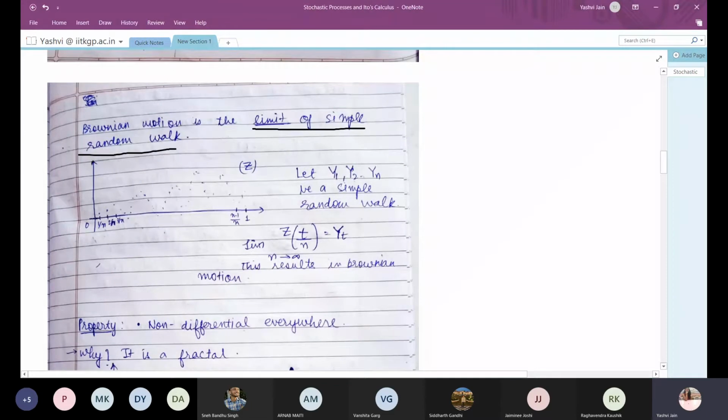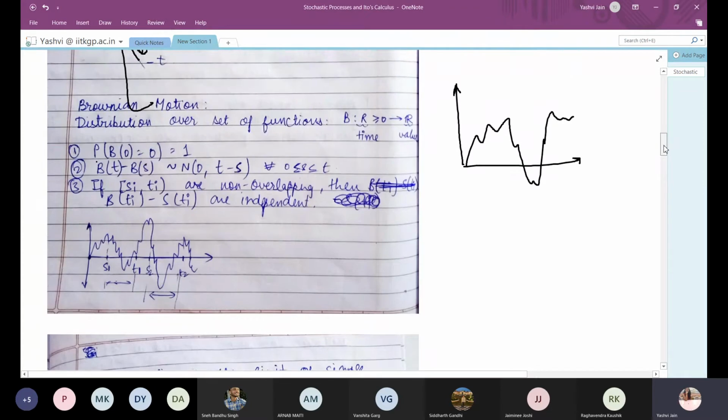By this I mean that suppose I take 0 and 1 and I divide it into n different parts, and this is 1 by n, 2 by n, 3 by n. To each of these points I assign a value y1, y2 and so on, and suppose y1, y2, y3, y4 are all the values of a simple random walk, like in this example.